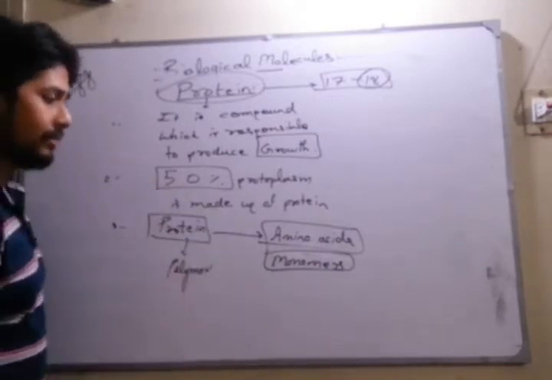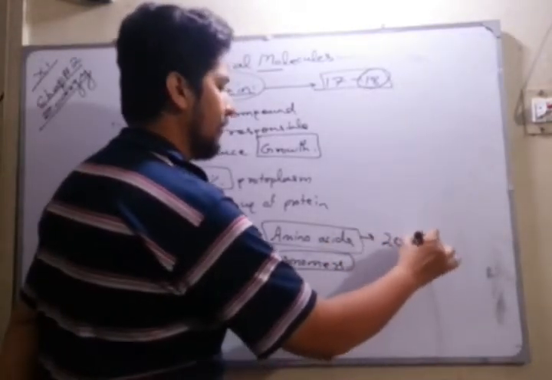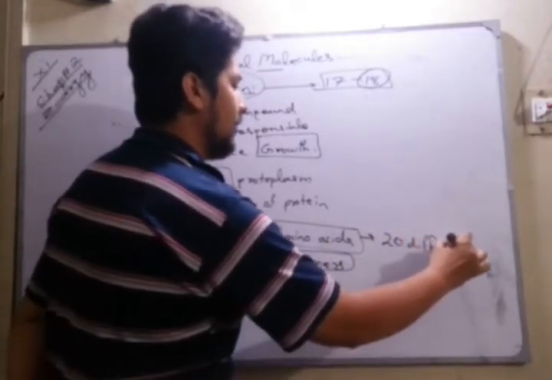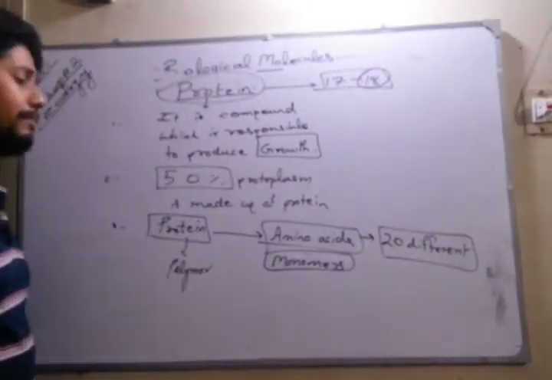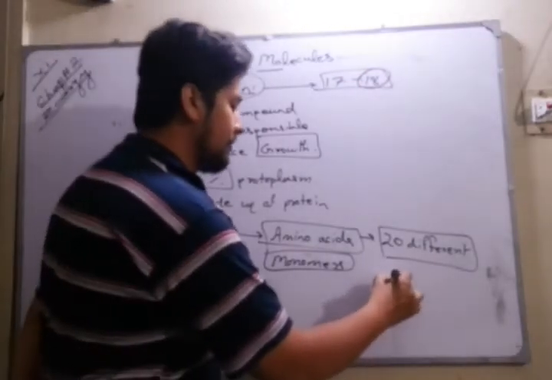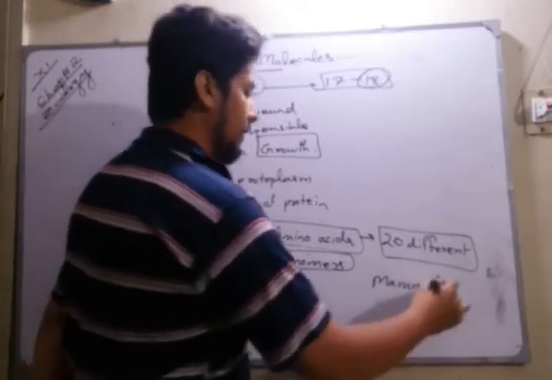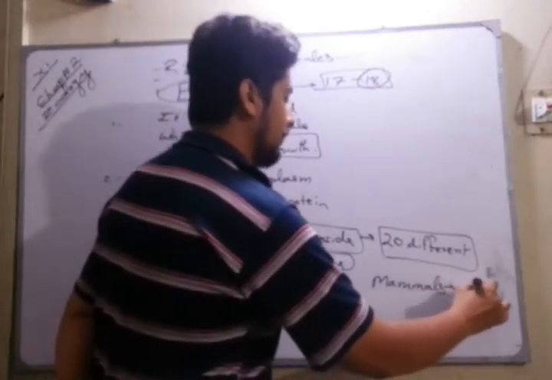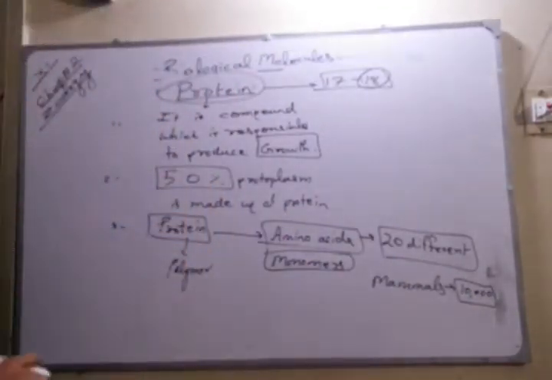How many types of amino acid do we have? Only 20 different types of amino acid. These 20 types can build thousands of proteins. In mammals, which we studied in chapter number 10, 10,000 different types of protein are present, made up of 20 different types of amino acid.